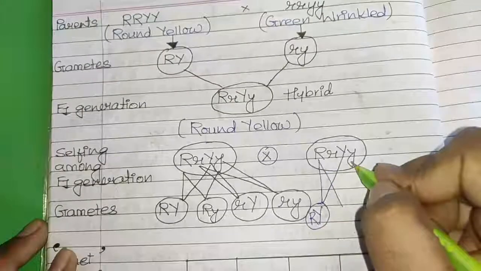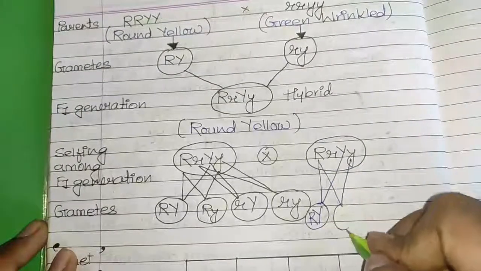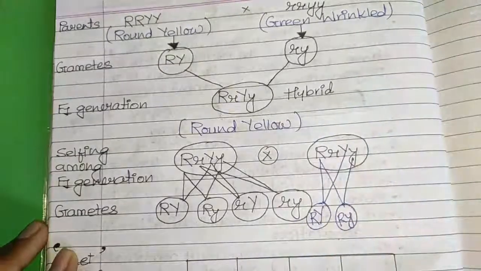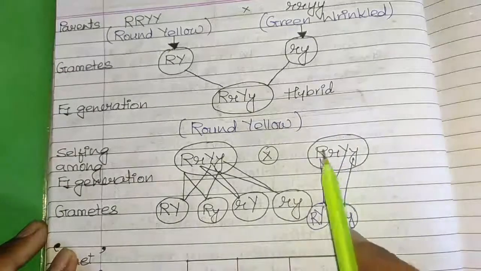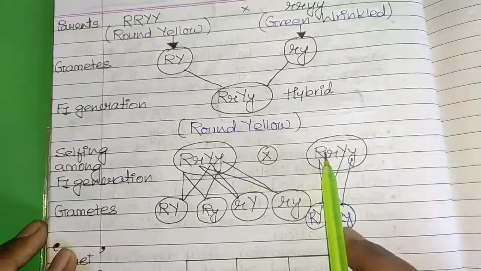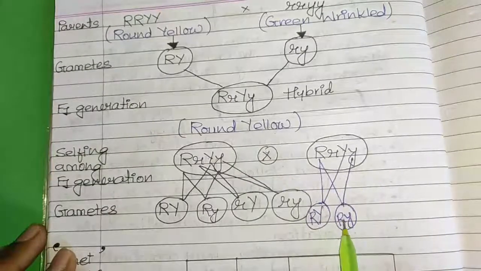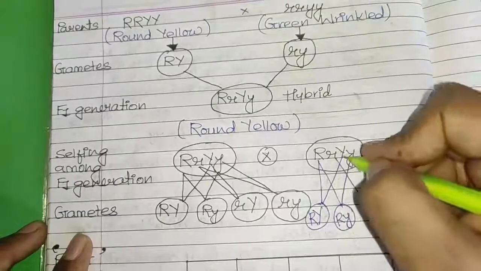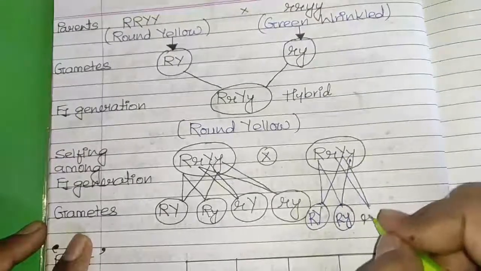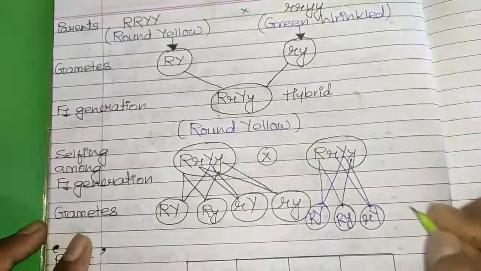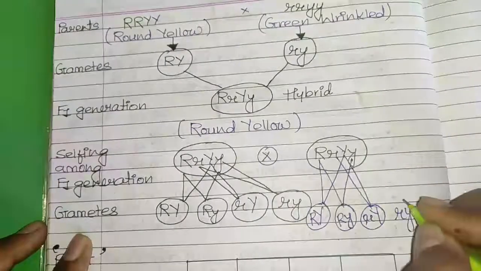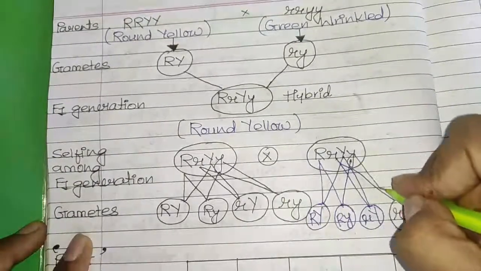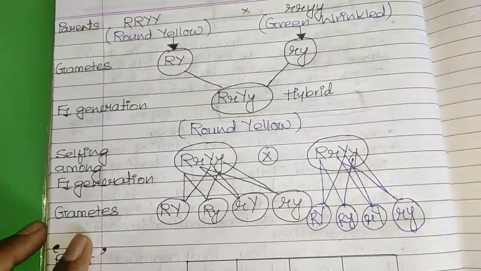It can also go with small y, because it is not sure whether that particular trait is always going to remain with the yellow or not. So these are the possible gametes. In the same way, small r can go with capital Y, and small r can go with small y. So a total of 4 types of gametes are present.